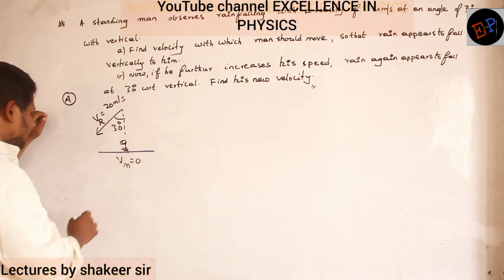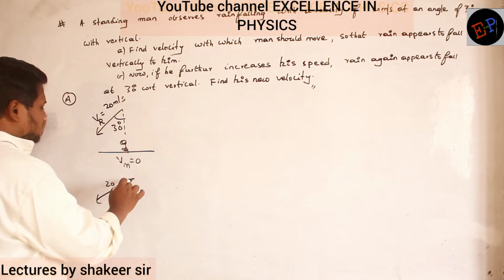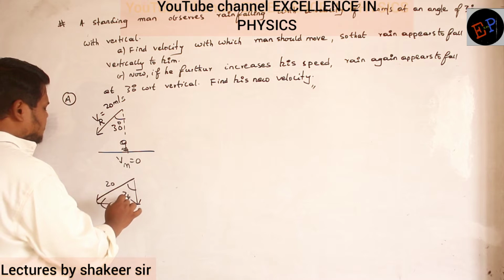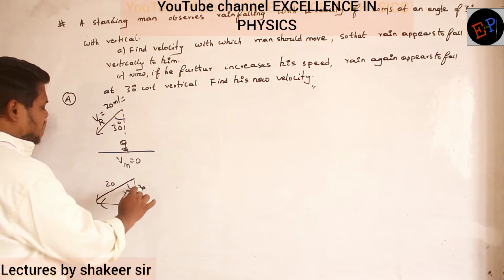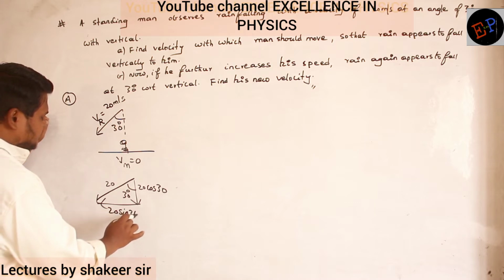So take this velocity of the rain. How much is it? 20. So split this one into two components. So this is 30 degrees. This is the adjacent side, 20 cos 30. This is the opposite side, 20 sin 30. That's all.